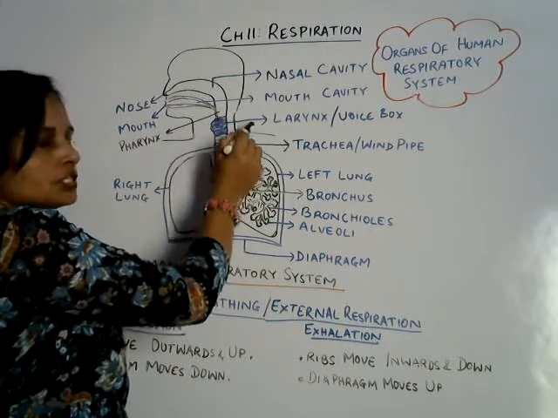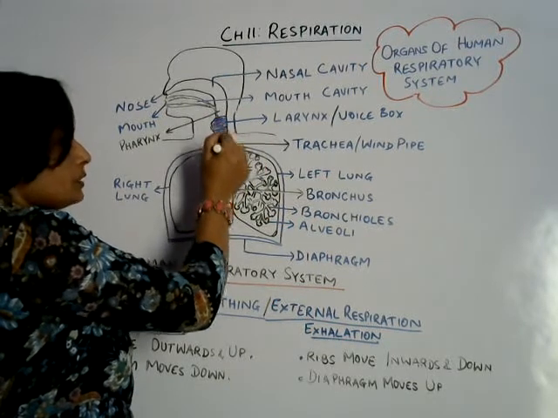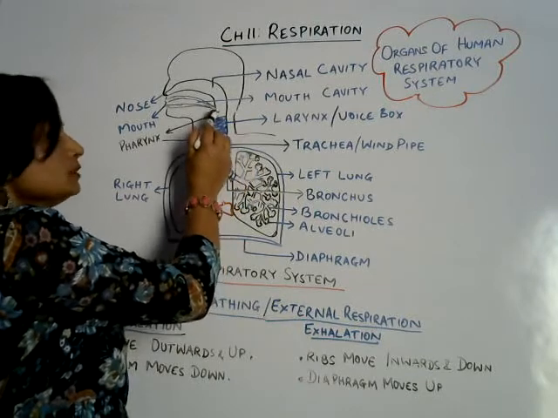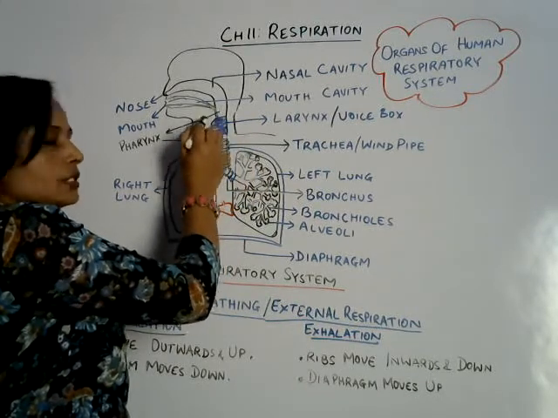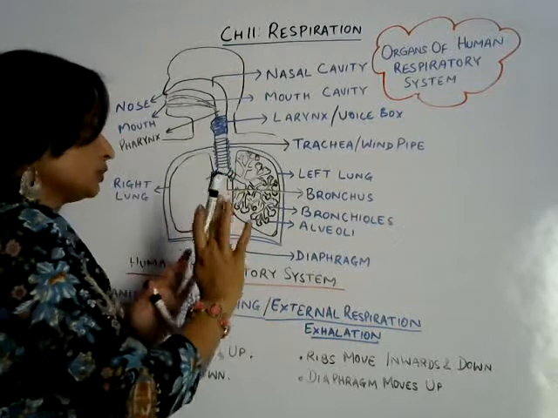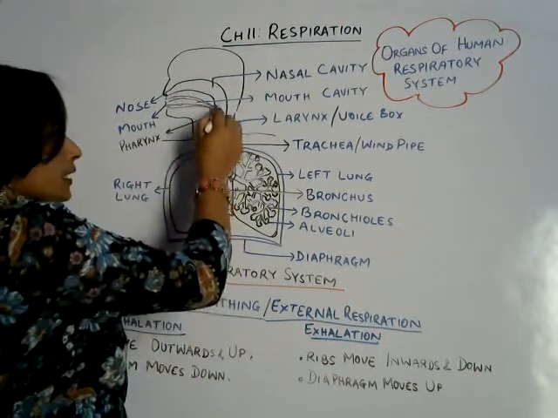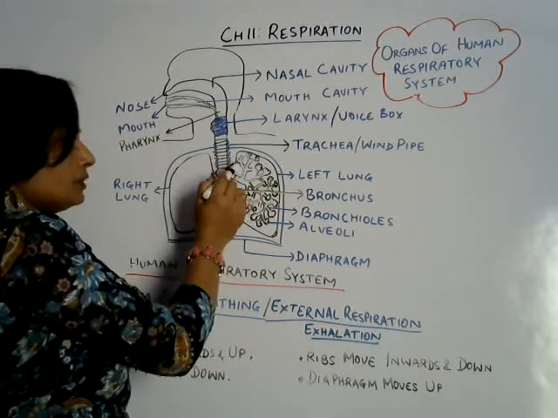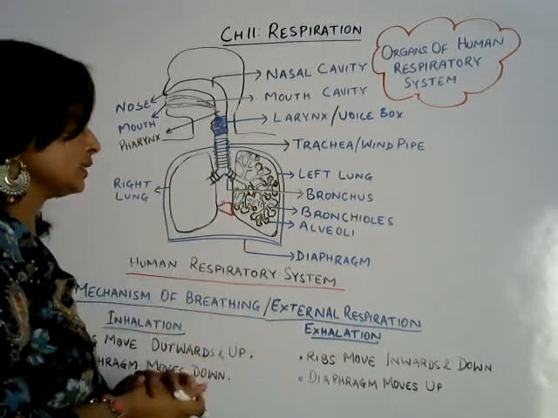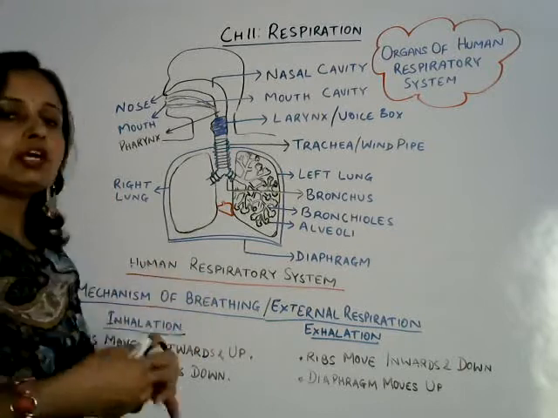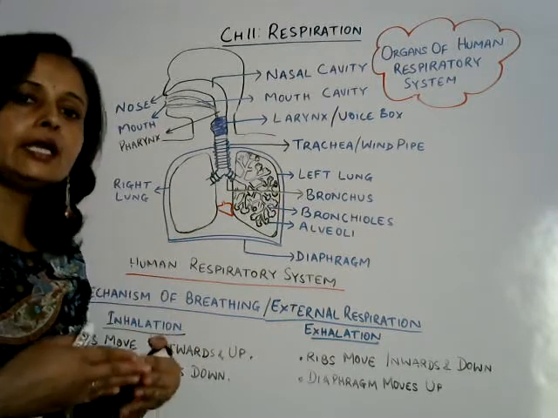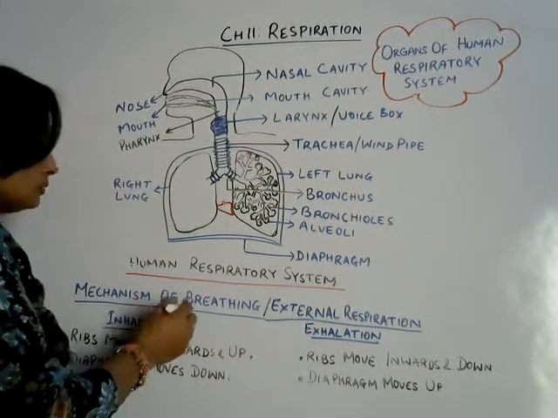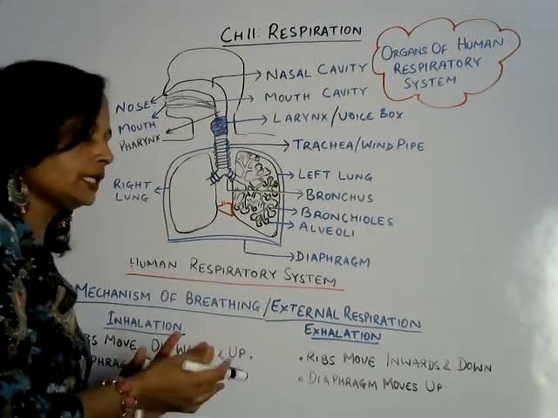After the pharynx region, the respiratory passage continues to the larynx, while the mouth cavity joins the esophagus or food pipe. Then air enters the trachea, the windpipe, then the left and right lung. So basically, intake of air is what? It is inhalation. So what kind of movement is taking place during inhalation?